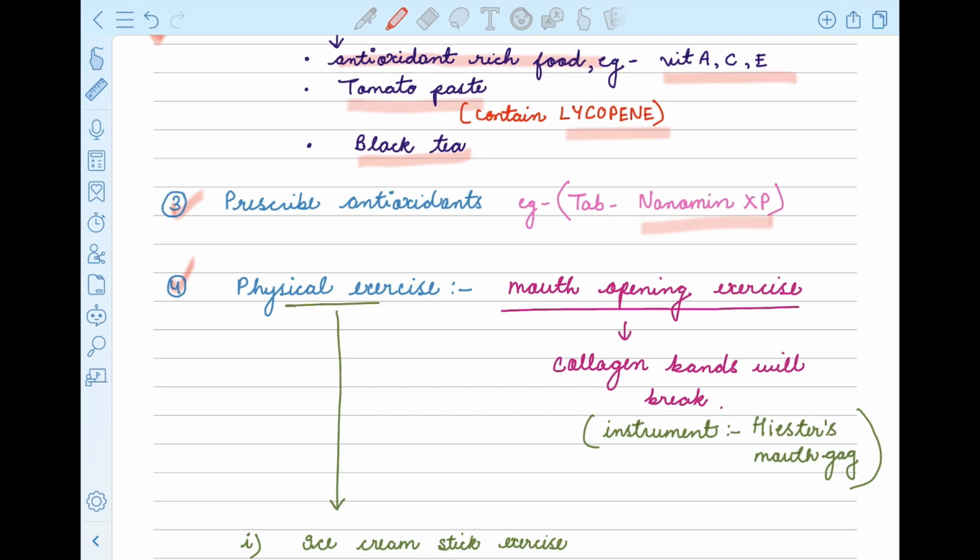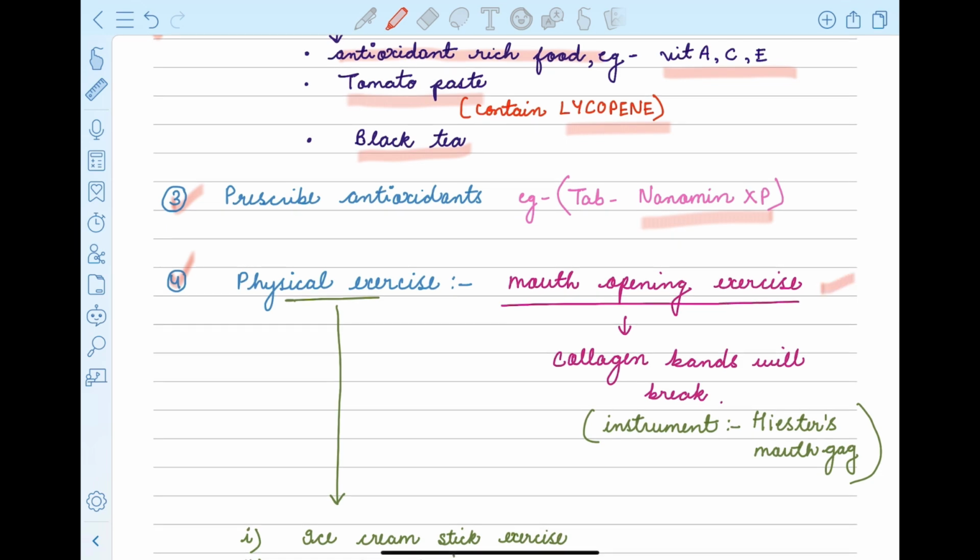Fourth comes physical exercise, that is mouth opening exercises. What it does is it basically breaks the collagen bands, the fibrous bands that have been formed in the mucosa. And there is an instrument that we use in our clinic, that is Hister's mouth gag. So it is basically used to break the collagen bands.